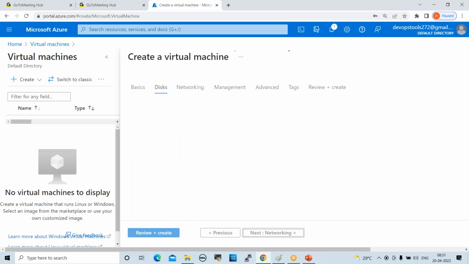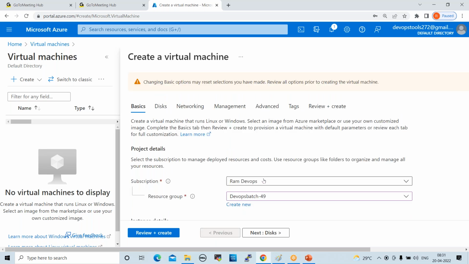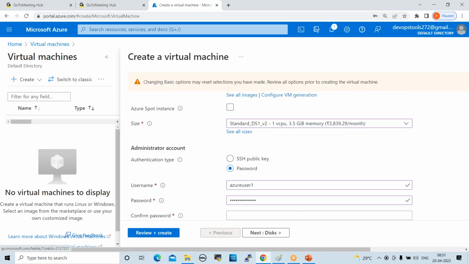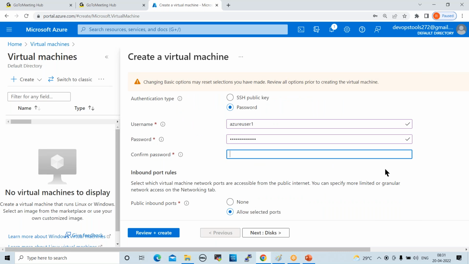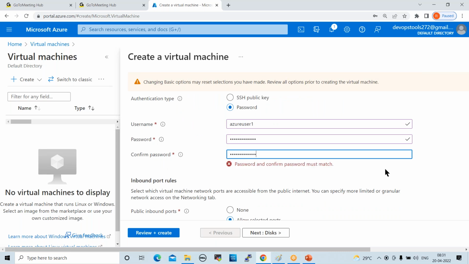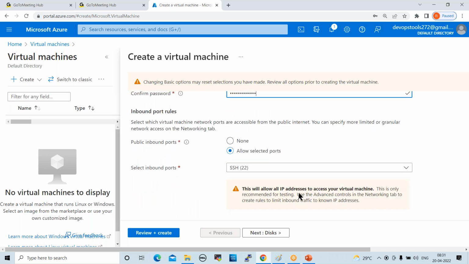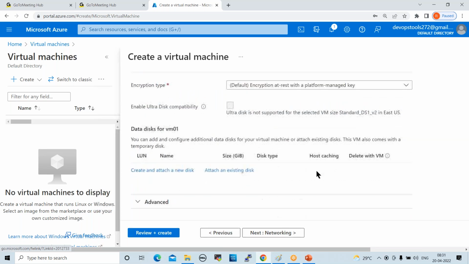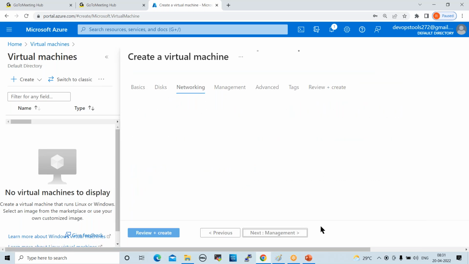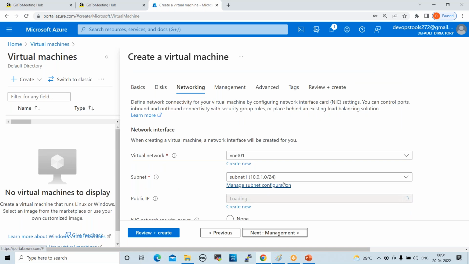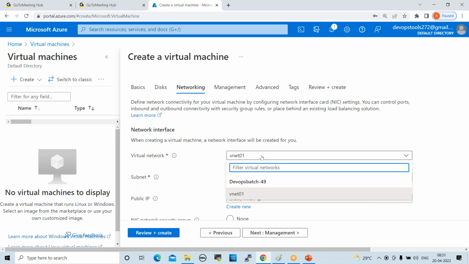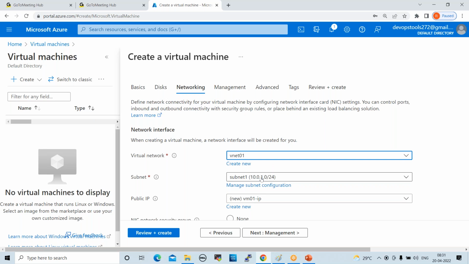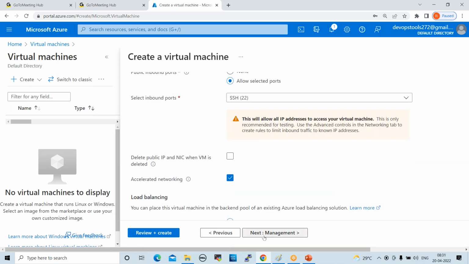Click on next. Password is required, right? Click on next. Next, networking. See here, by default it has taken the custom network, VNet 01. Subnet also, by default, it is taken, right? Now click on next, management.